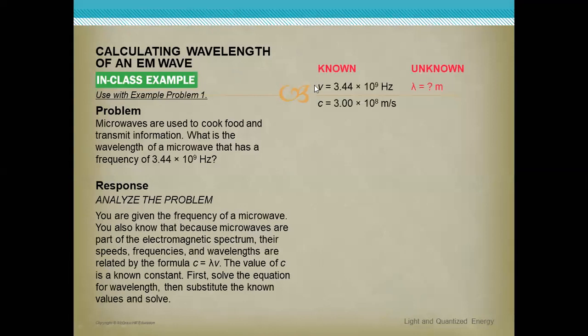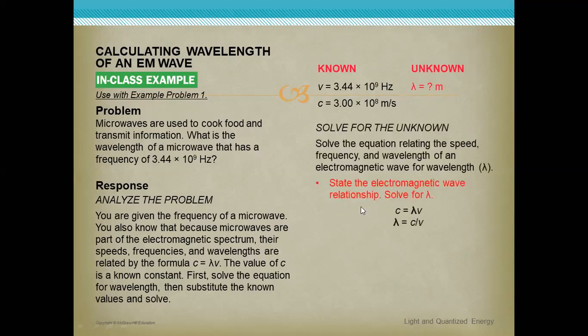Okay, known: frequency ν equals 3.44 times 10 power 9 hertz, and c equals 3 times 10 power 8 meter per second, a constant value as it represents the speed of light. And we said before, light has a constant speed, which equals 3 times 10 power 8 meter per second. But the unknown is the wavelength. So how can we get it? c, the speed of light, equals wavelength times ν, the frequency.